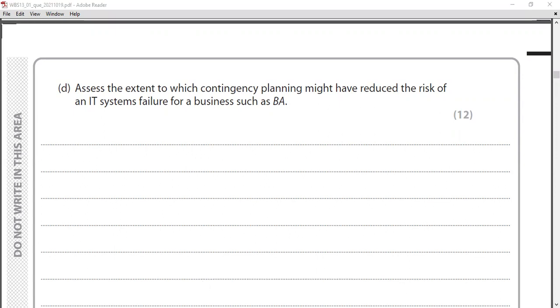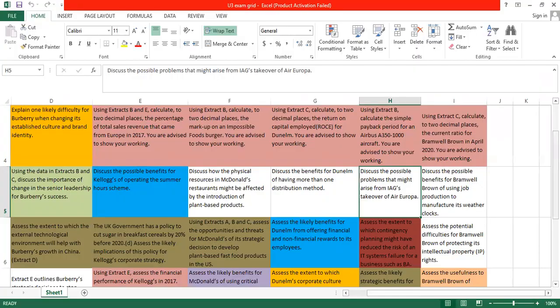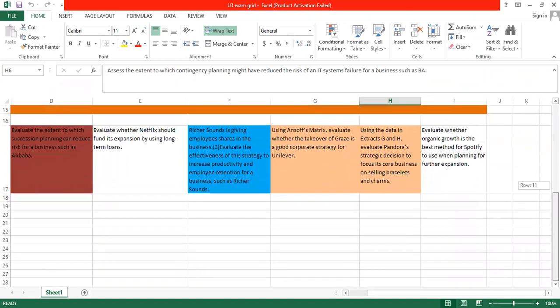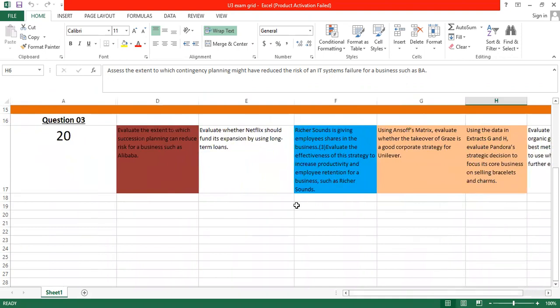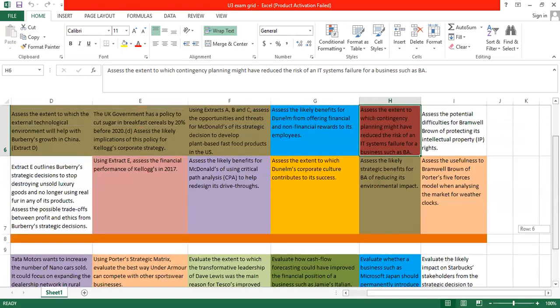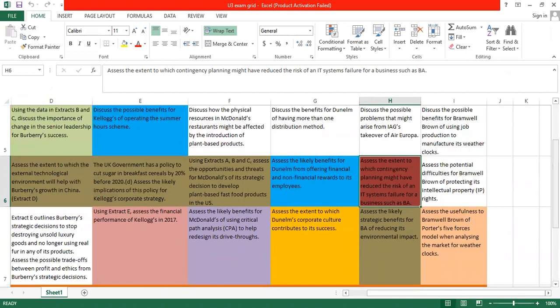You can see contingency planning questions are there in your past papers. This is not the first time. Contingency planning, you can see I highlighted in maroon color. It's a 12-marker this time. And there was another contingency planning question in the very first Unit 3 paper of the new syllabus: a 20-marker, evaluate the extent to which succession planning can reduce the risk for a business such as Alibaba. So this is another one, right? They have asked only two questions so far on contingency planning, and the 12-marker came from contingency planning.